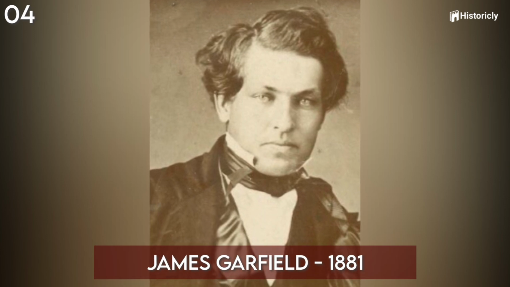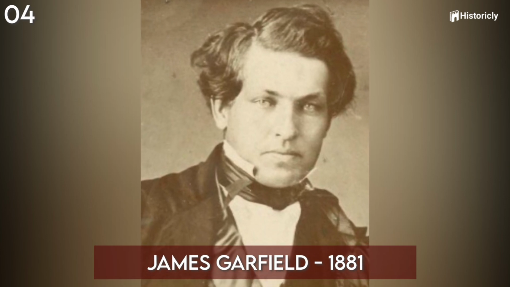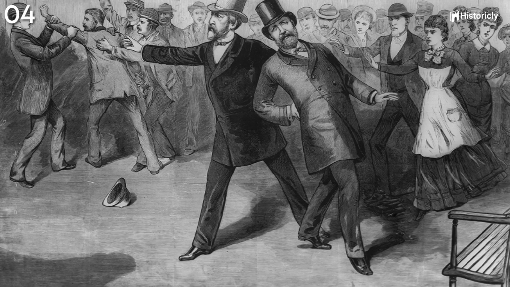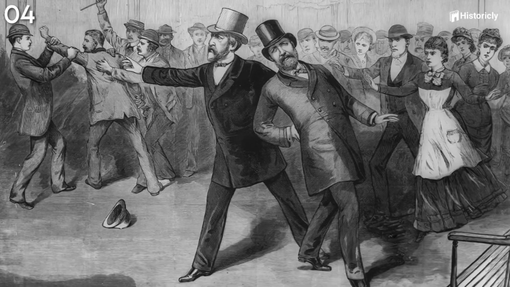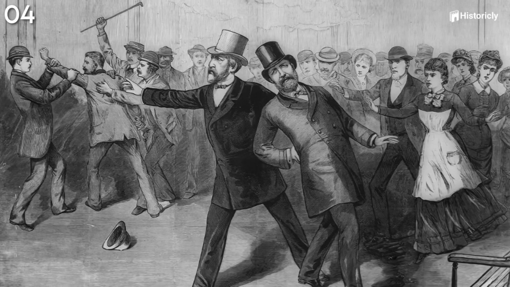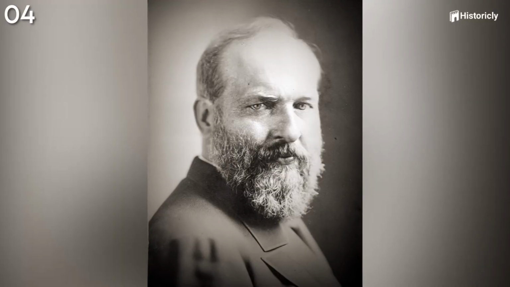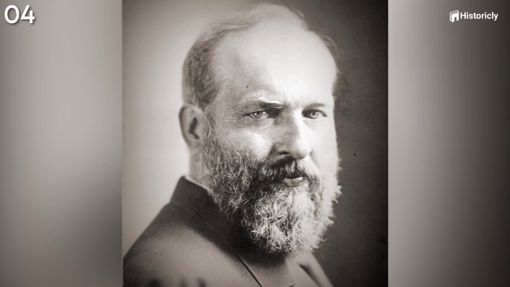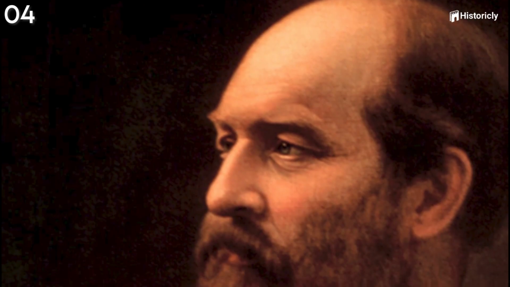James Abram Garfield, who was president from March 4, 1881 until September 19, 1881, was shot on July 2, 1881, in a Washington, D.C. railroad station. He lived for several weeks before dying because doctors at the time did not have the tools and knowledge that modern doctors do. They could not remove the bullet.